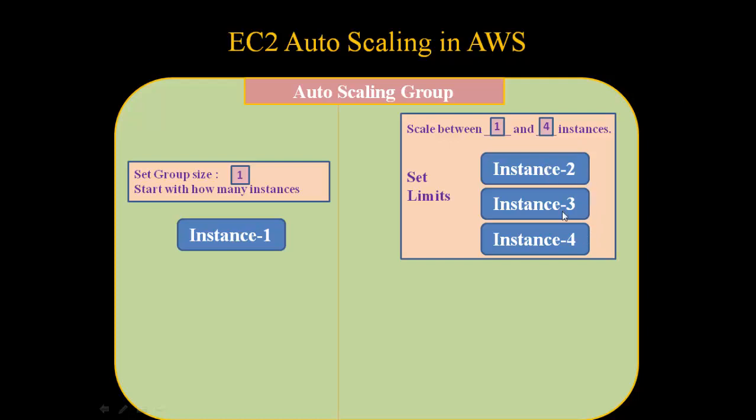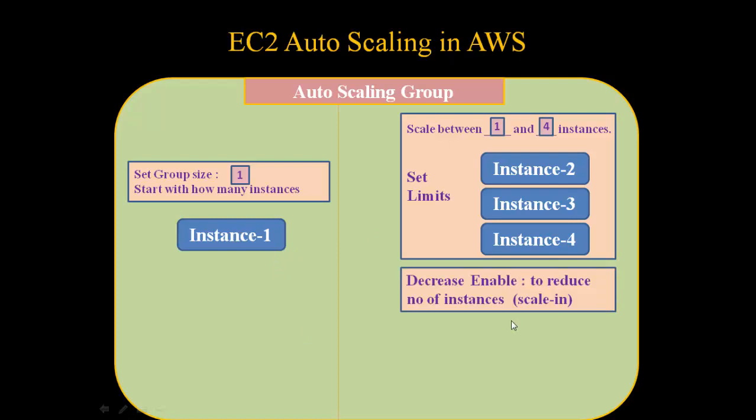So instance number 2, instance number 3 and instance number 4 at maximum will be added to this instance whenever demand increases. At the same time, we have to enable scale in. It means that whenever the demand decreases, we have to reduce the number of instances. We have to remove instances.